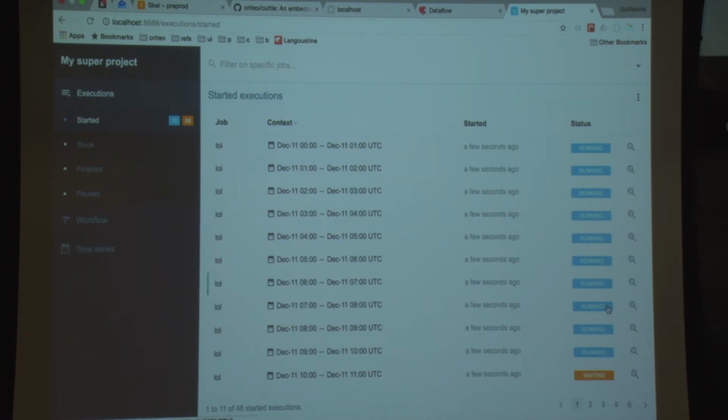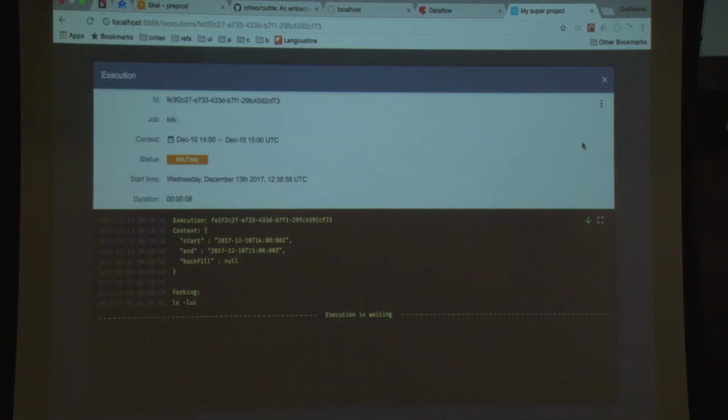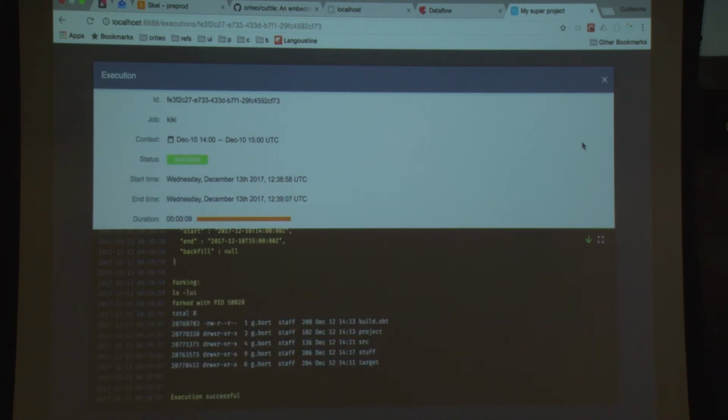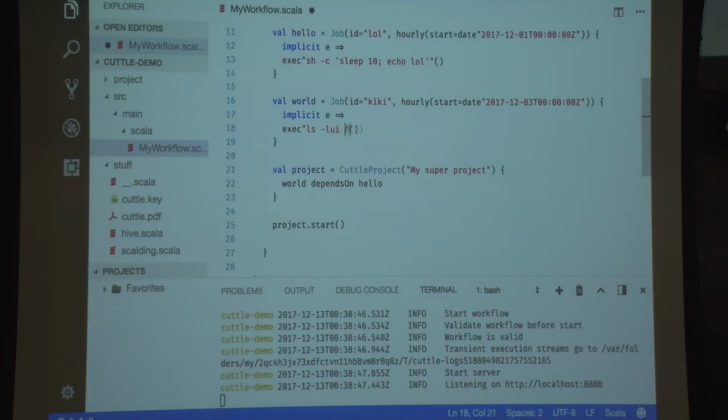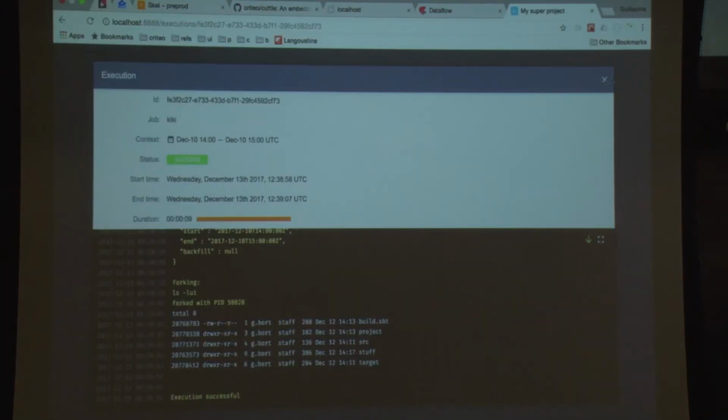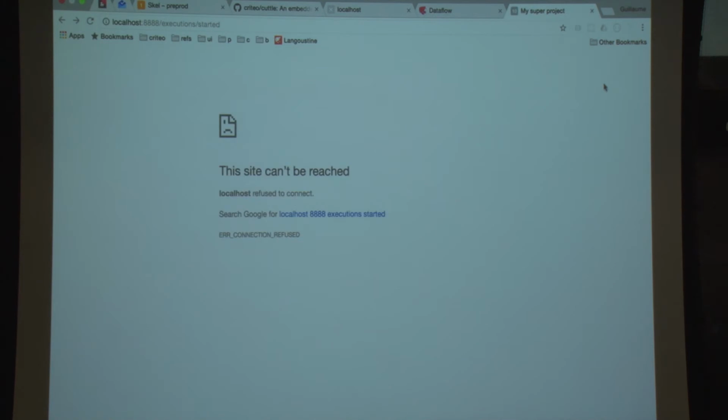Okay, so this is the Cuttle. Some jobs will run, so they are waiting for this one. Wow. Okay, so it exists. I don't know, I will put it like this. We'll make the command fail.